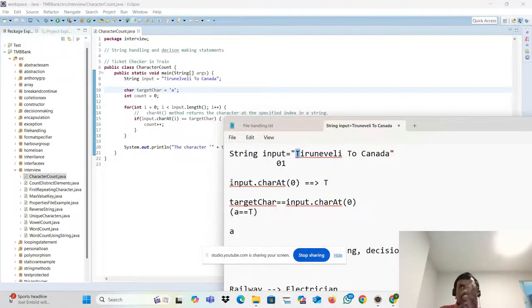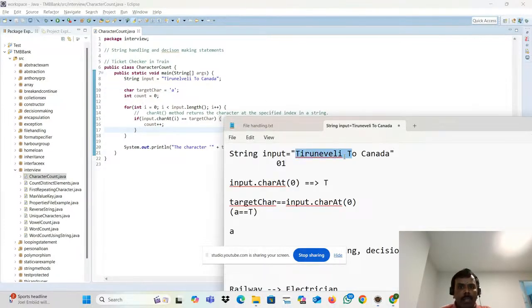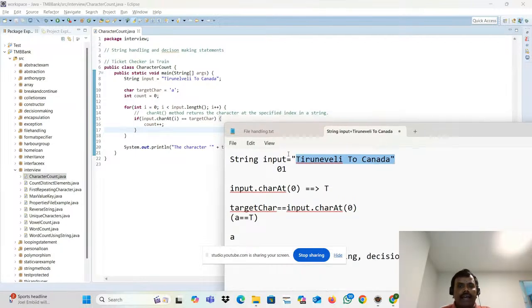If the character is matching with my character, no problem: put the count as 1. If the character is not matching with my expected character, count is 0. That is the logic here. How I am doing here is for looping purposes, because I have to compare it from here to here, right? That is what I did. I used a looping statement. Where do I need to start? I had to start from 0 onwards. Why 0? Because a string starts from 0 onwards. So that's what I put here: integer i is equal to 0.